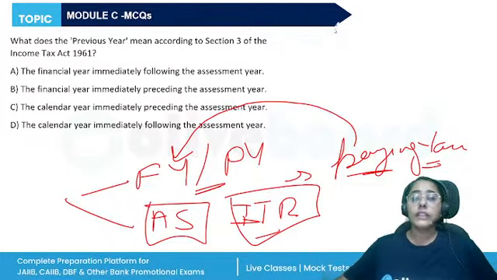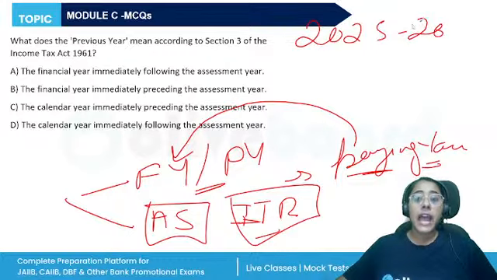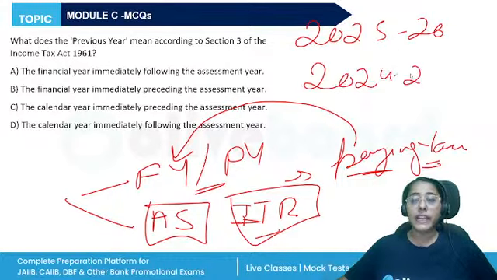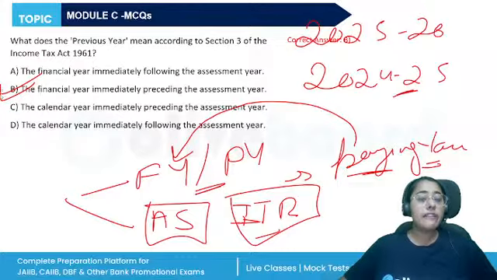So right now the current assessment year is 2025-26, and the previous or financial year is 2024-25. That is the financial year immediately preceding the assessment year. It is the previous year.